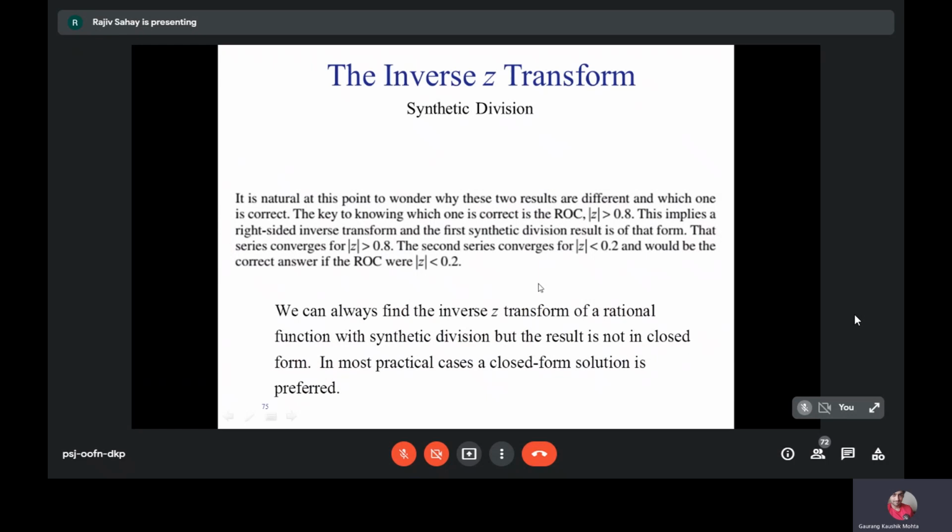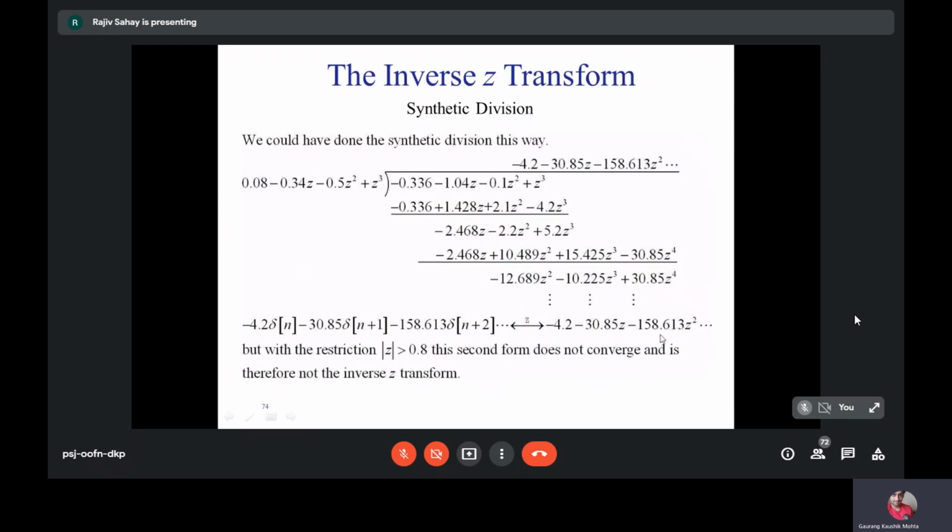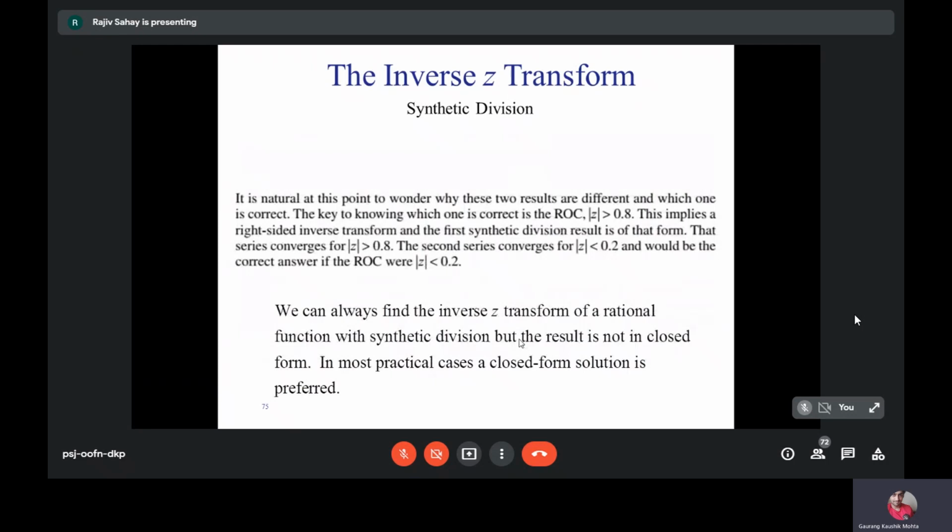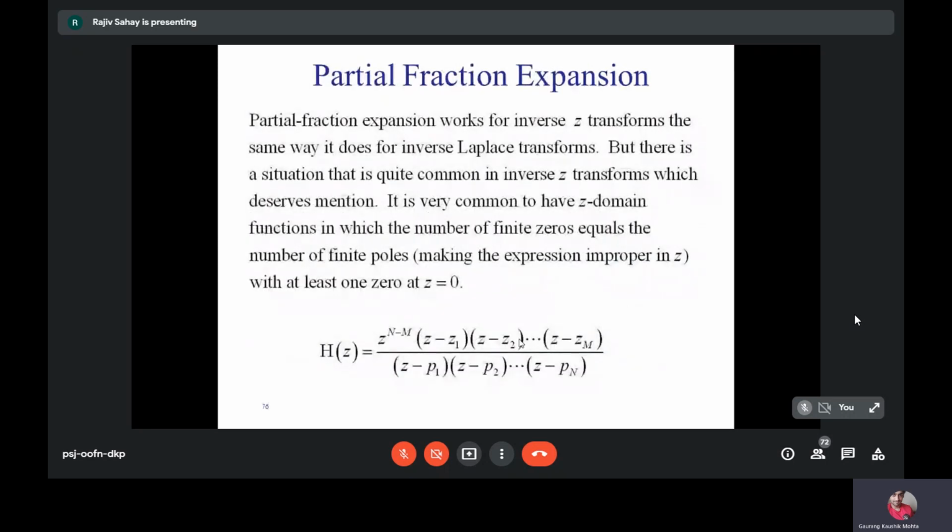Okay. One more reason why you don't do long division is that the result is not in a closed form. That means the result is in the form of a series. Okay. And the series is extending to infinity. So it is not in a compact closed form. So that is one of the reasons that you don't use long division. Okay. So partial fractions is the most popular way.